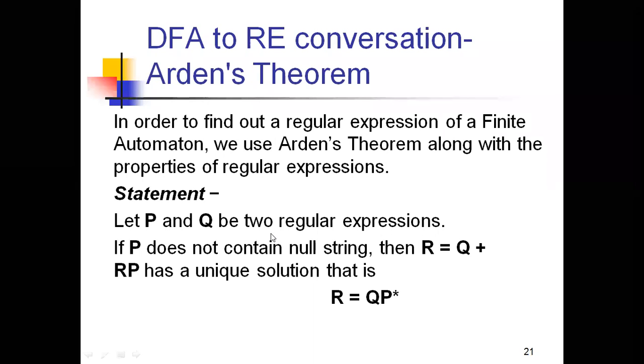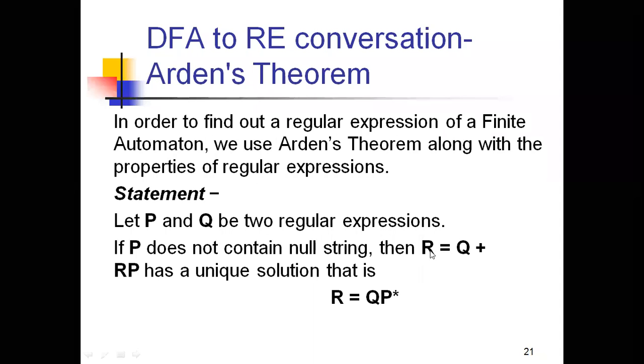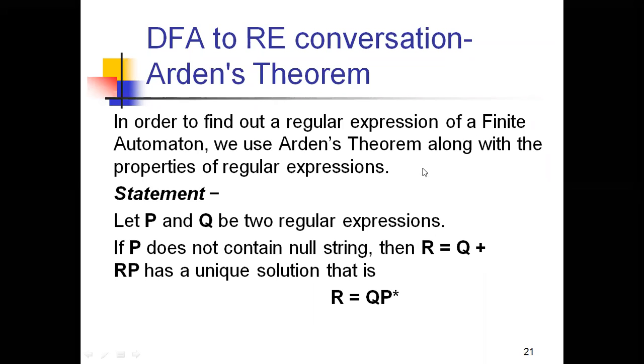If P does not contain the null string, then it can be written as R is equal to Q plus RP. If P does not contain the null string, it means it does not accept the Kleene closure property. So the equation is R is equal to Q plus RP. And this R is equal to Q plus RP has a unique solution, shown with a Kleene closure, that is R is equal to QP star.